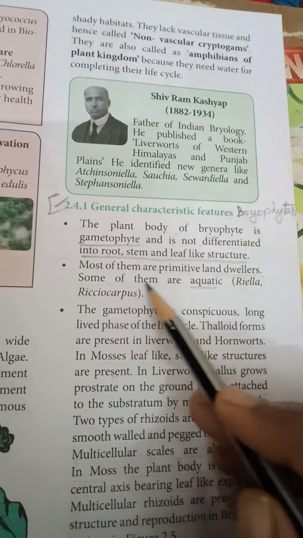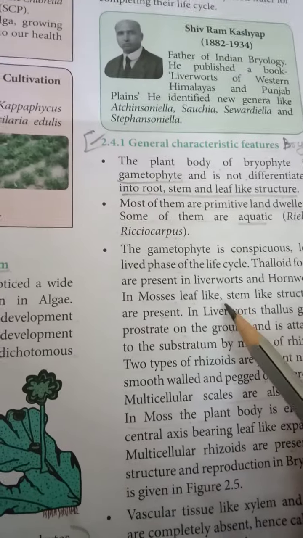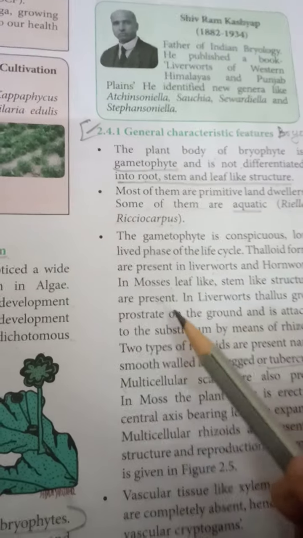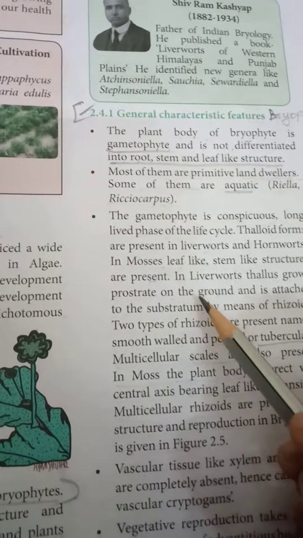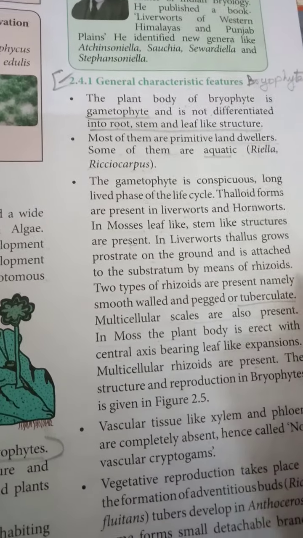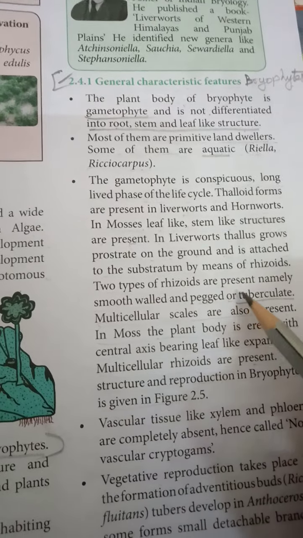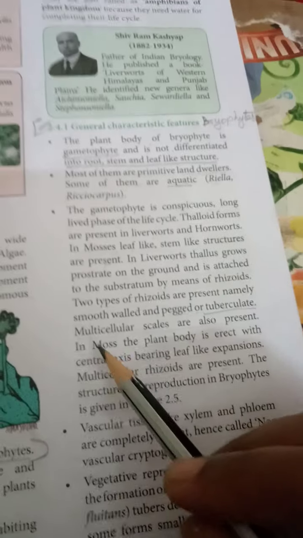Two types of rhizoids are present, namely smooth-walled and pegged or tuberculate.